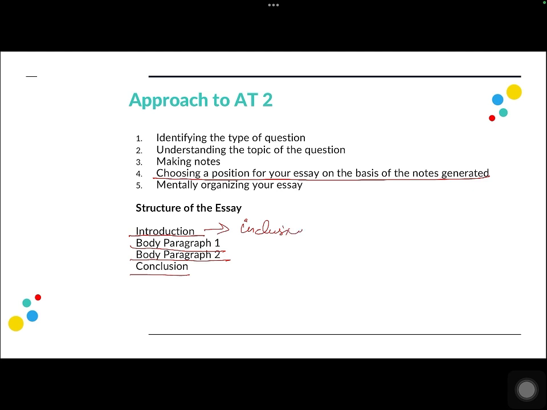that position, which we also call a thesis statement, right? You can call it a thesis statement or you can call it the position of your essay. It's the same thing.